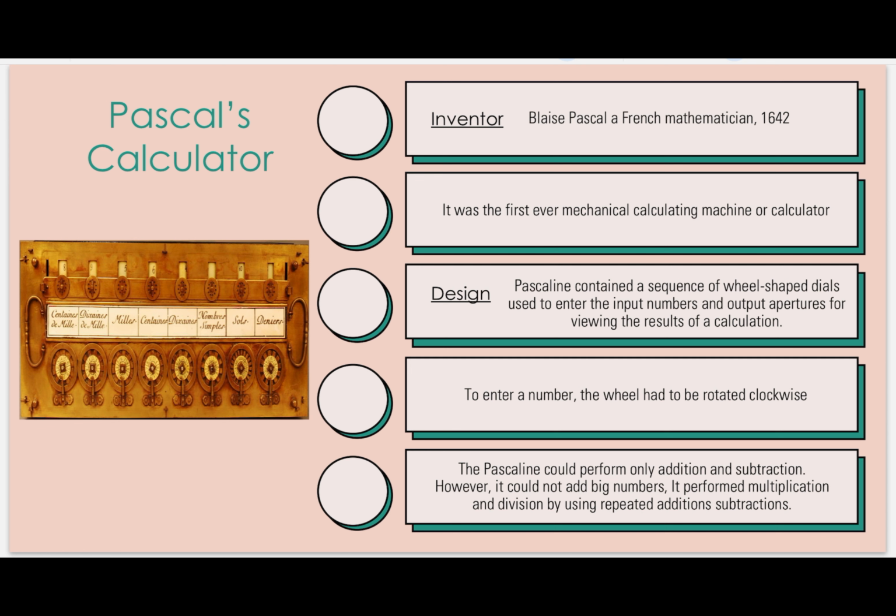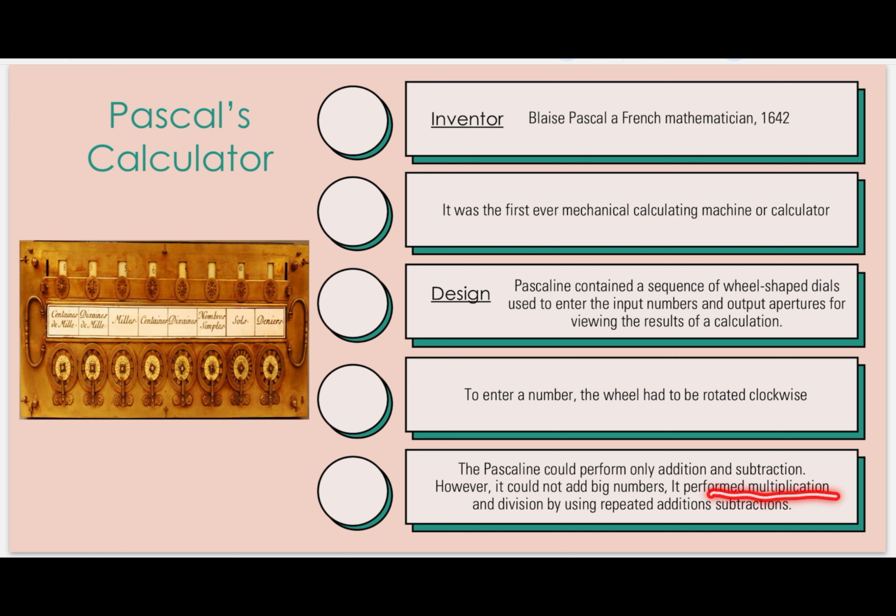So, what was the drawback of this? We could not add big numbers. Why couldn't we add big numbers? Because here you can see, how many apertures are there? Only 8. Means only up to 8 digits you can add, not more than 8 digits.